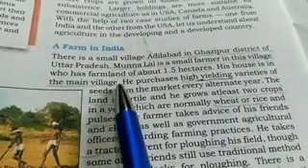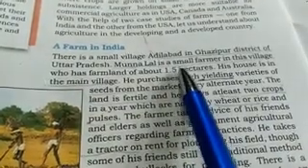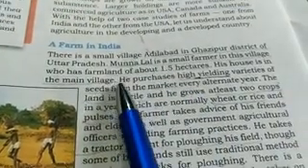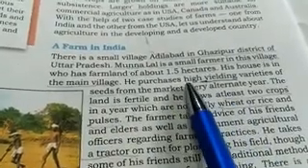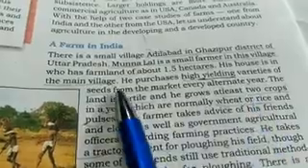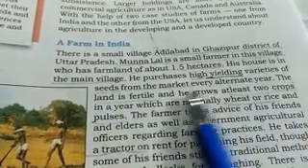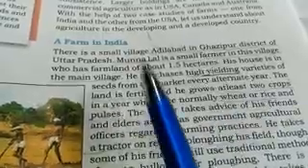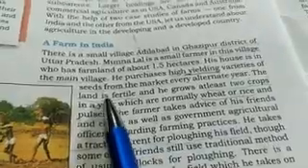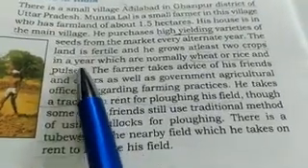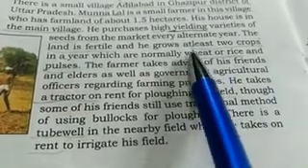He has 1.5 hectare of land, less than 2 acres. He purchased high yielding varieties of seed. He purchased good varieties of seed from the market every alternate year. The land of Munna Lal is fertile. And he grows at least 2 crops in a year, which are normally wheat or rice.